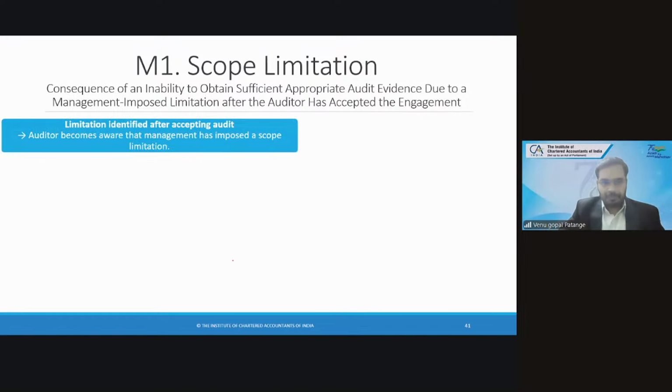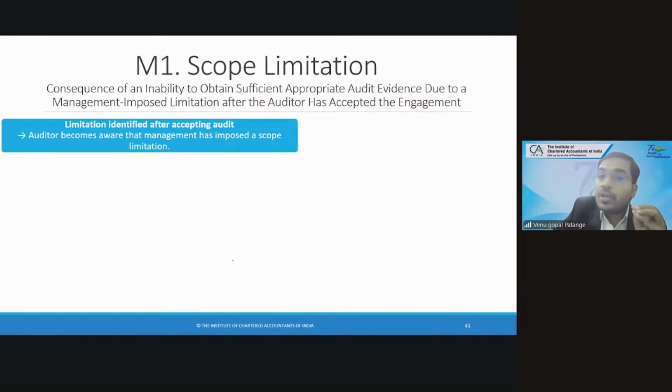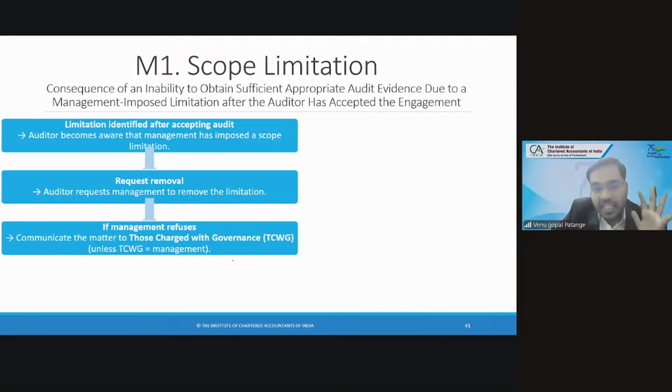Let us see quickly. Limitation identified after accepting audit. Auditor becomes aware that management imposes a scope limitation. He is telling, don't review these documents; it is confidential, I won't give this information. You want to do inventory verification; no, you cannot go to that branch. Even if you go, they will tell you to stand outside. You ask for removal of the limitation: please remove the limitation and supply information. Not listening, so inform TCWG.